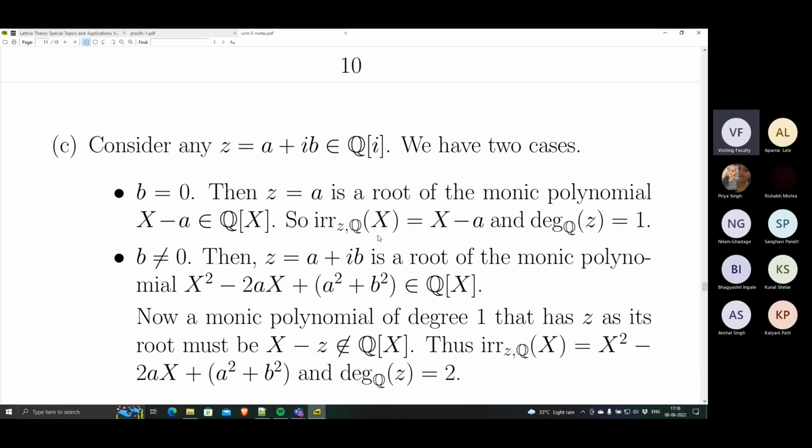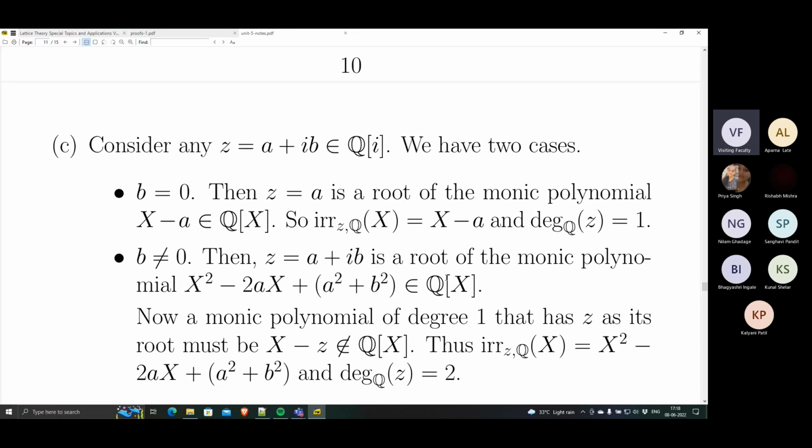So whether it's a real number or not brings two cases. Suppose b is equal to 0, which means the imaginary part is 0, which means the number is just real. Over the rationals, z is in fact just the rational number a, nothing else. Therefore, you can just take the polynomial x minus a. It's a monic polynomial over the rationals which vanishes at the point. So this must be the minimal polynomial of z over Q, and therefore the degree is 1.